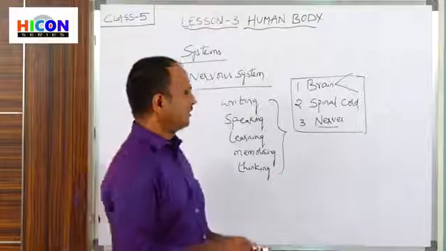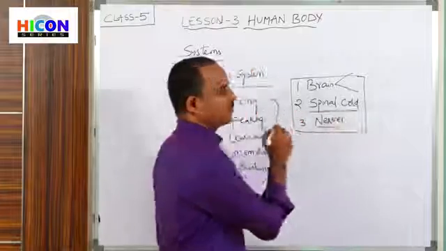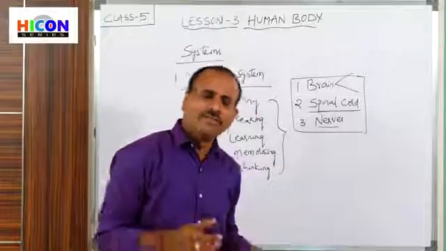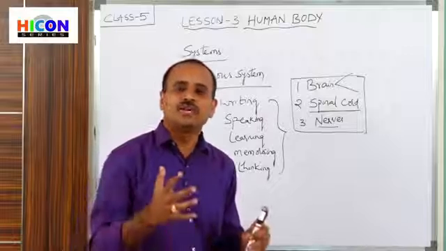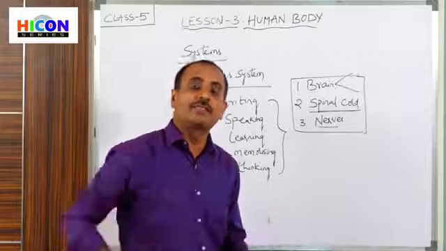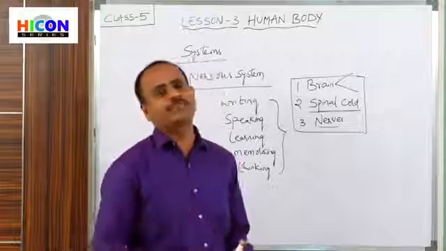So next, children, what is the spinal cord? Where does the spinal cord lie in our human body? The spinal cord is present at the back side of our body. Have you ever seen the picture of the spinal cord?